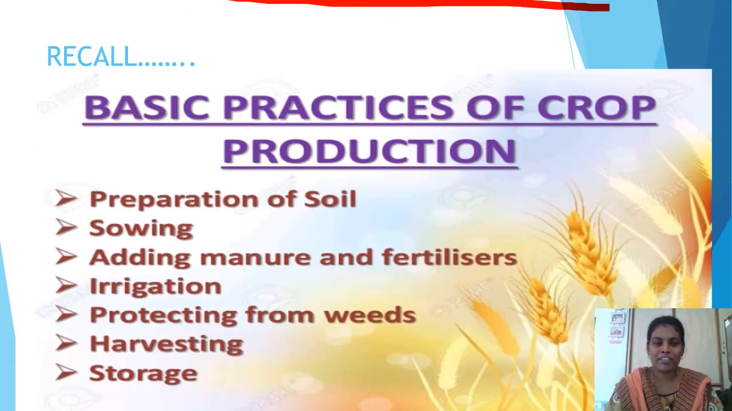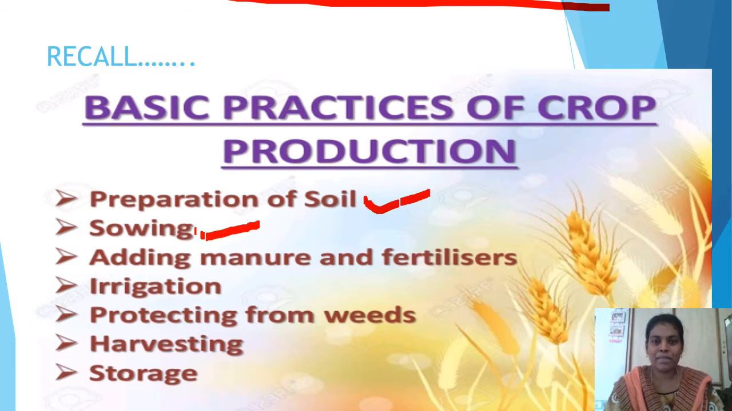In the previous video, we discussed the basic practices of crop production. In that, we completed only 3 basic practices. What are those? Preparation of soil. In that, we discussed ploughing and the different types of agricultural tools used in ploughing. And the second step, sowing the seeds. Under this, we learned about one small activity.